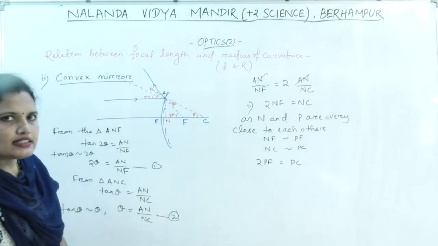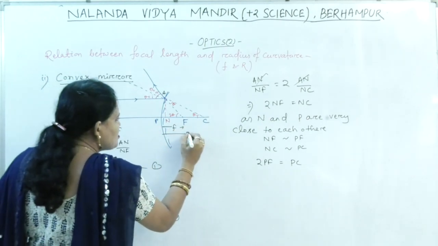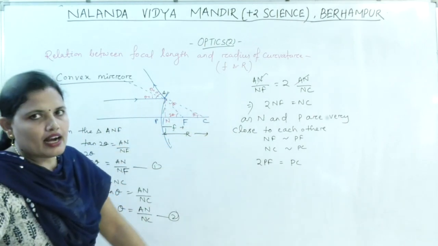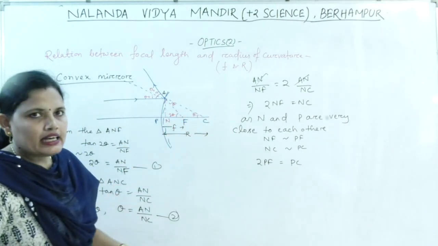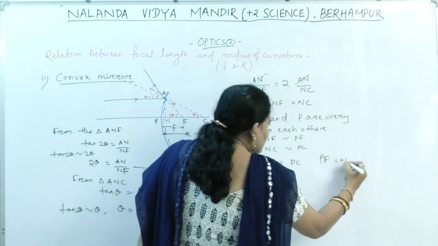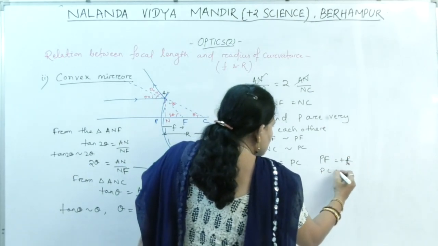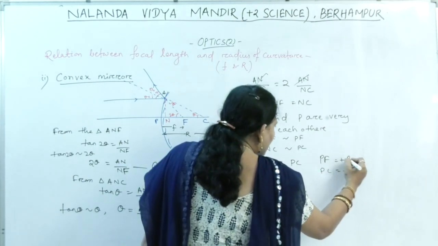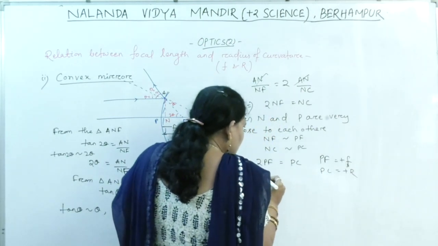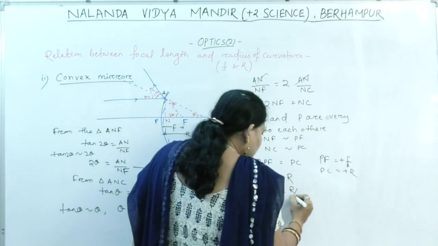Now let us consider the sign convention. So this is your F and this is your R. Both the measurements are along the right of the pole, so these are taken as positive. So PF equal to plus F, the focal length, and PC equal to plus R. So now put it here. So 2F equal to R, or F equal to R by 2.